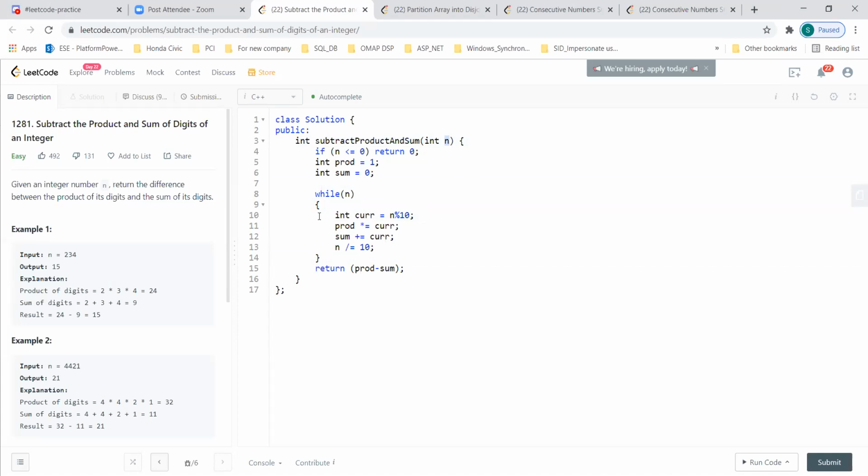No, but you're dividing every time, so a log factor should come, right? That is for bits. No, what you are saying, Shashank, that is for bits. They are not digits. If you have a number and you have to perform a division operation, a log factor will come, I think. It will be log base 10. Yeah, that is true.